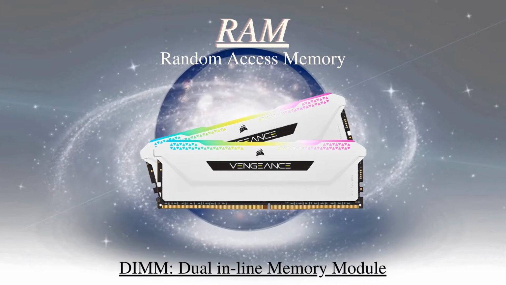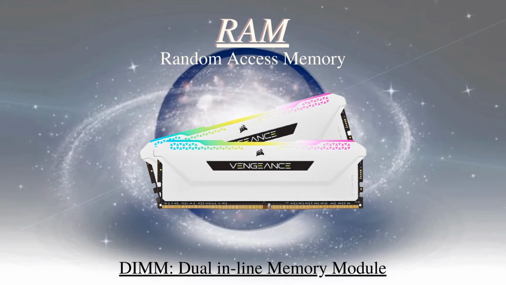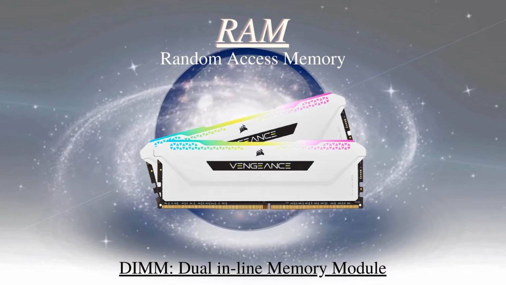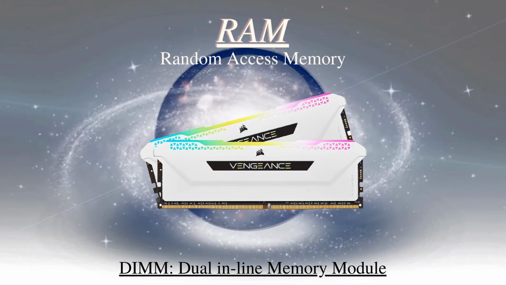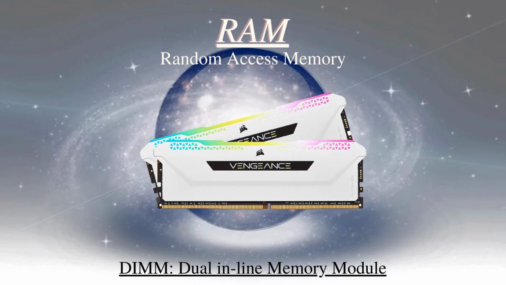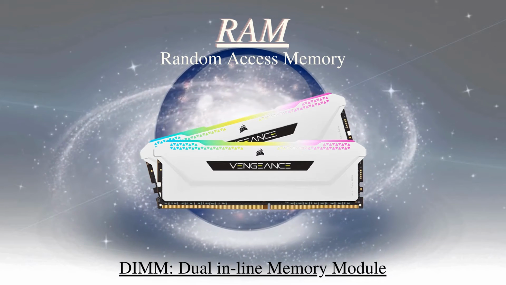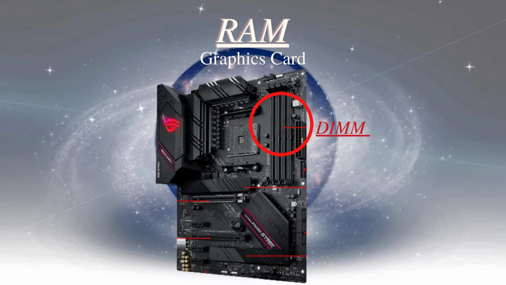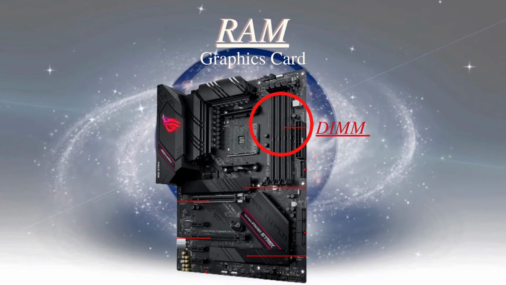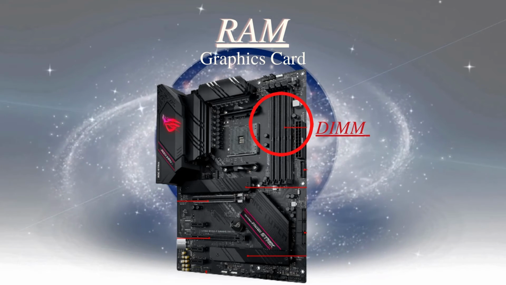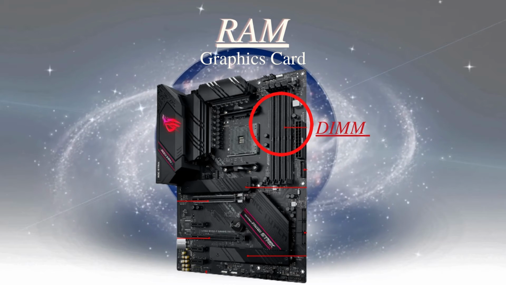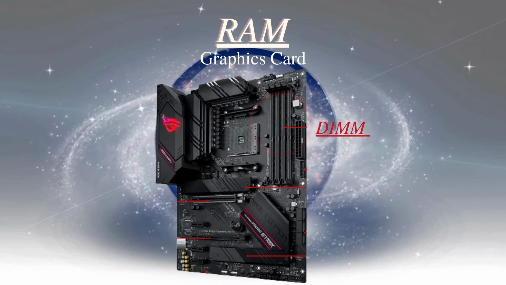RAM. Random Access Memory. It is the temporary storage of your PC. It speeds up your PC by allowing your CPU to draw information from it instead of slower HDD or SSD. RAM is a volatile memory and will be deleted with loss of power. They are cartridges that fit into the DIMM slots on the motherboard. The motherboard is the limiting factor when determining RAM capacity.